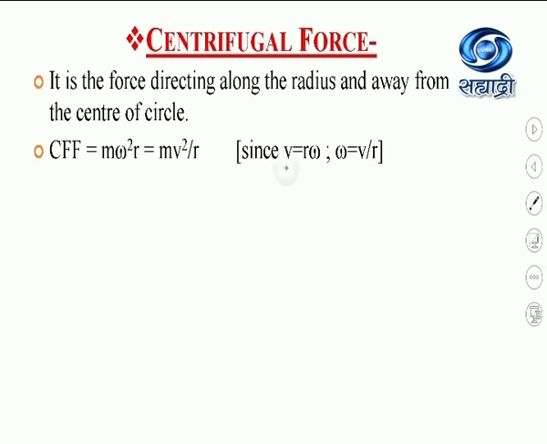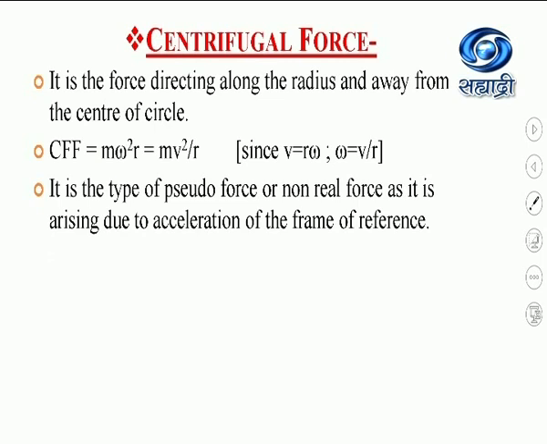Again we know the relation v equals r omega, so omega equals v upon r. If I substitute this value of omega here, this equation becomes mv square by r. Again, it is a type of pseudo force or non-real force, as it arises due to the acceleration of the frame of reference. Now we will see how it is a type of pseudo force.